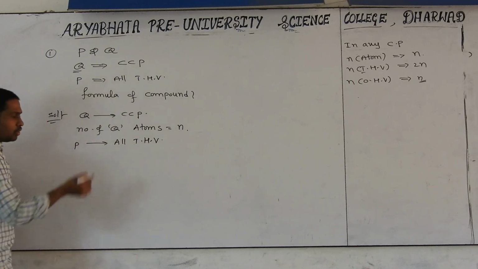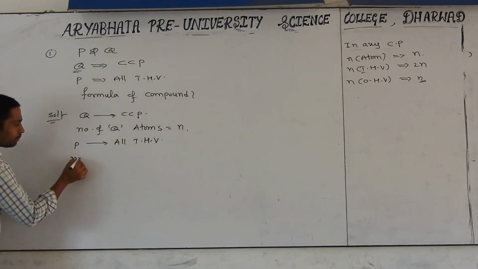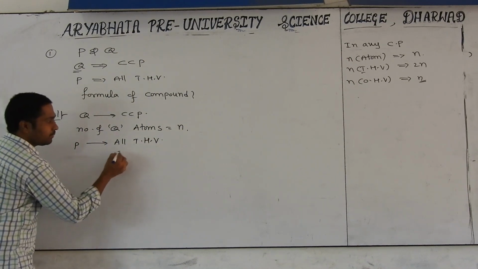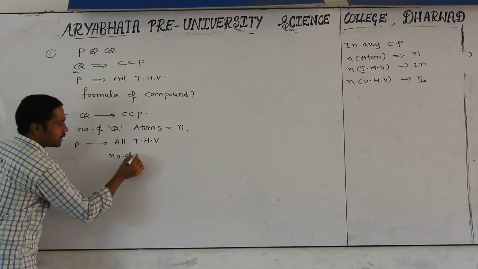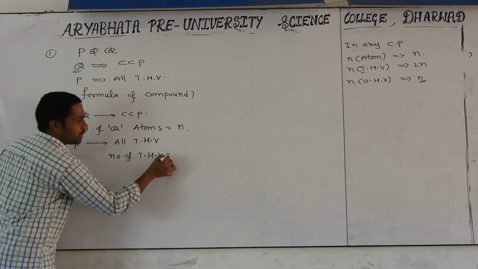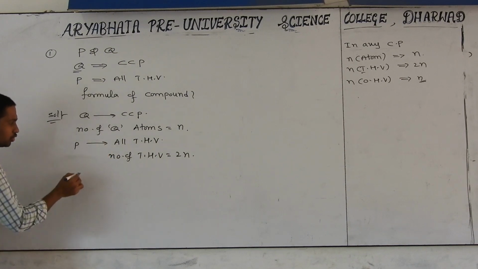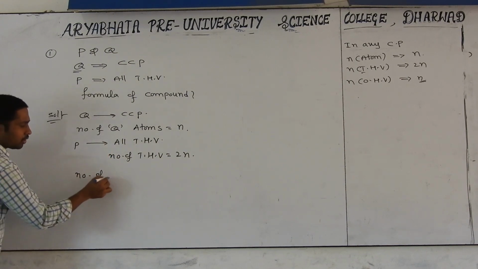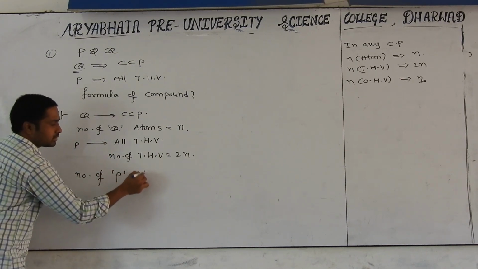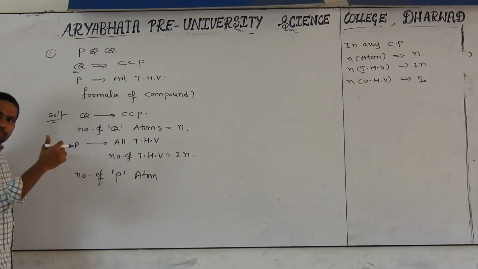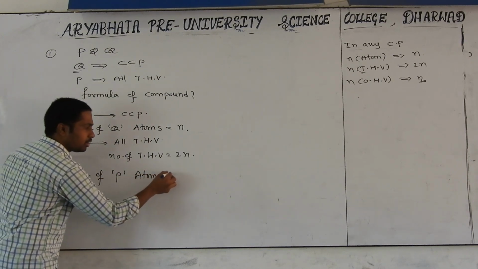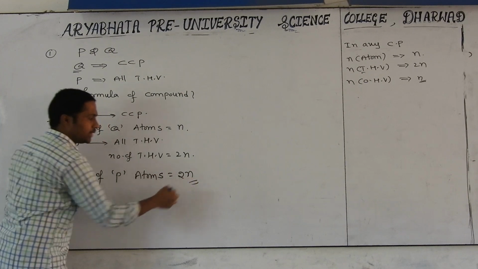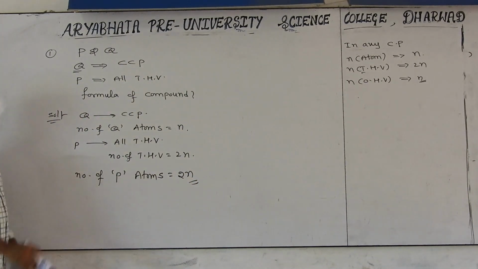Yes or no? Now the number of tetrahedral voids will be 2n. So automatically, the number of P atoms will be 2n.